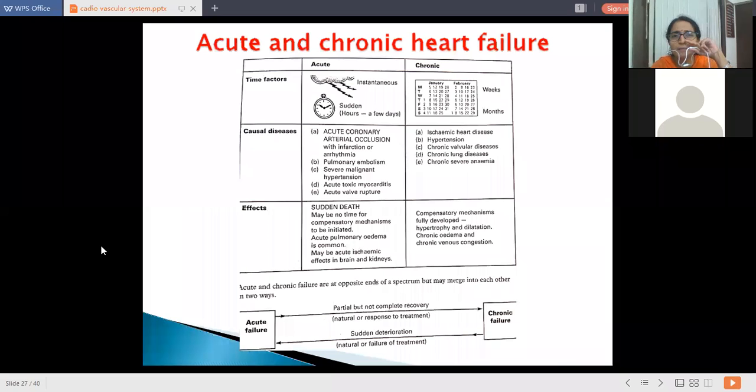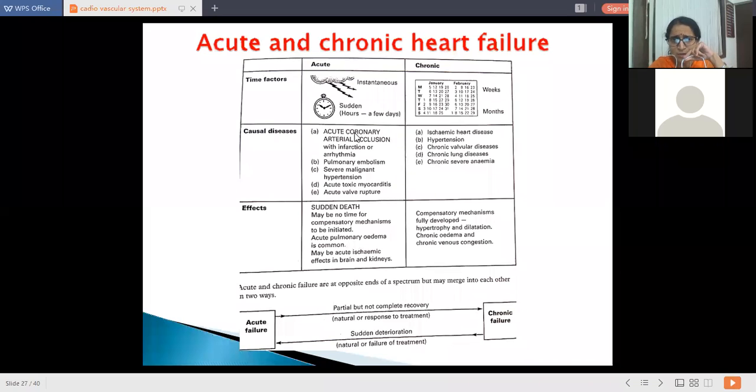Now we will discuss acute and chronic heart failure. There are two conditions of heart failure, acute and chronic. Acute is sudden, developing within hours or a few days, and chronic is related to evolution of heart failure within weeks or months.